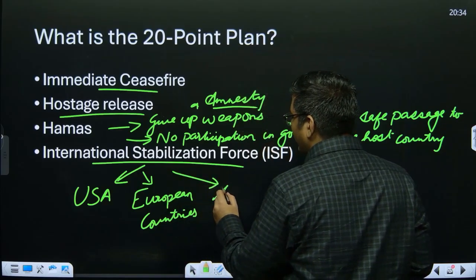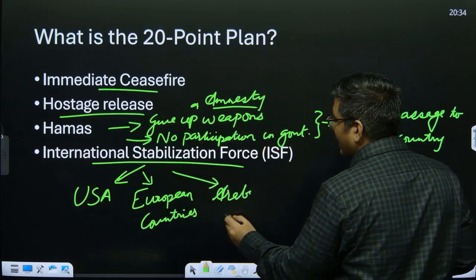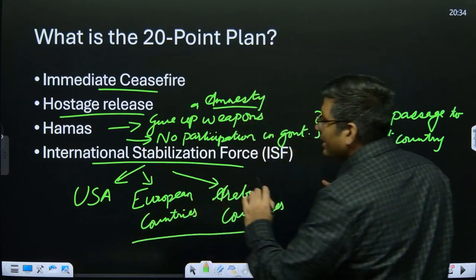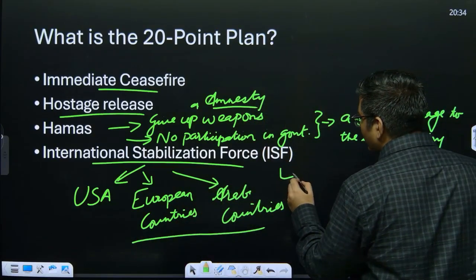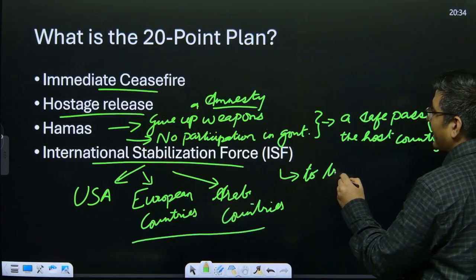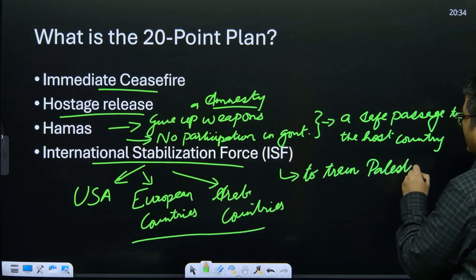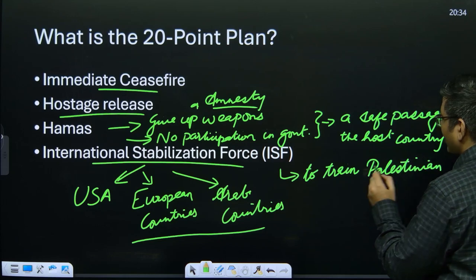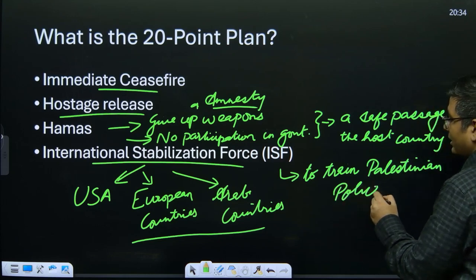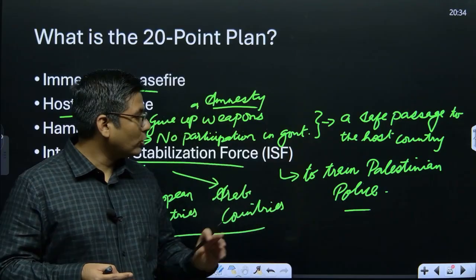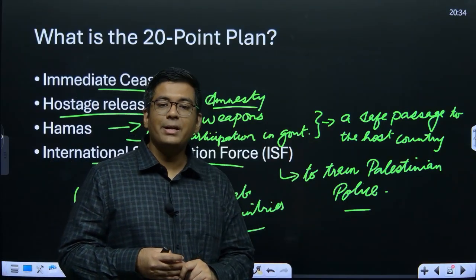They are the ones who are going to be posted here, and their responsibility is to train Palestinian police in law and order. So as long as Palestine gets its personnel in order, they are going to be present here.